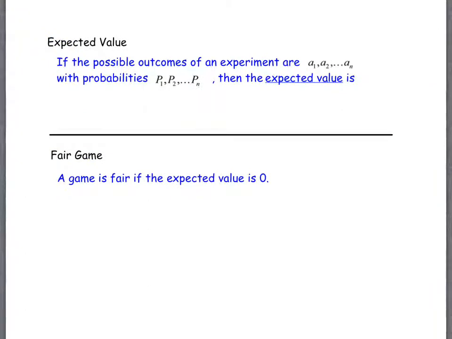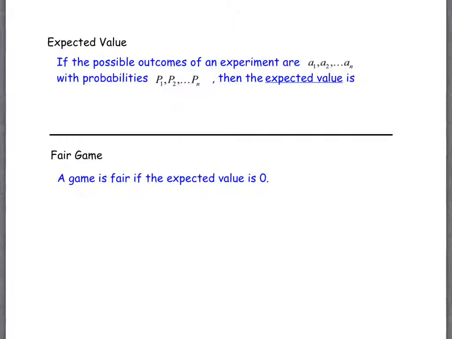All right. Expected value is the other sort of topic in this chapter, or section of this chapter. And we talked about before we actually jumped into this section that it does relate to money. And so you're going to see a lot of situations in this one where we're going to be talking about money because of the context there. So first says expected value. If we have A1 through AN possible outcomes, so just whatever they are. So maybe you have 6 because there's 6 rolls of your dice.